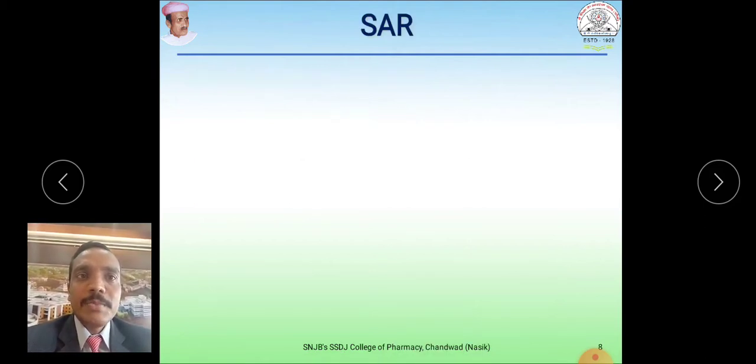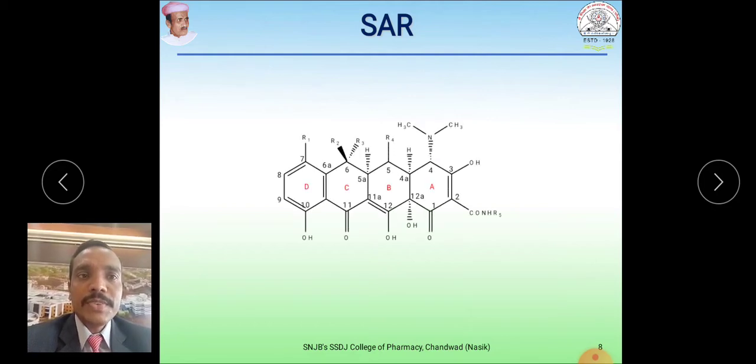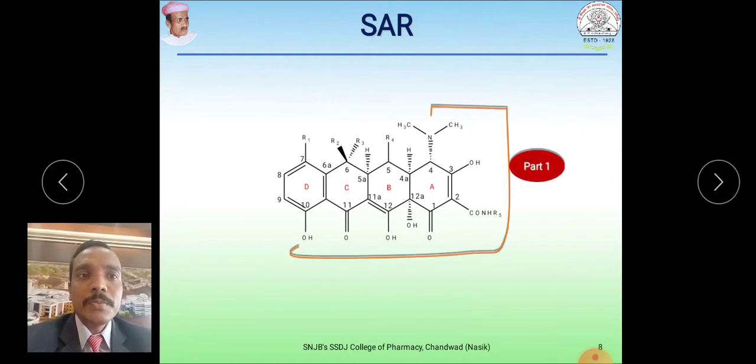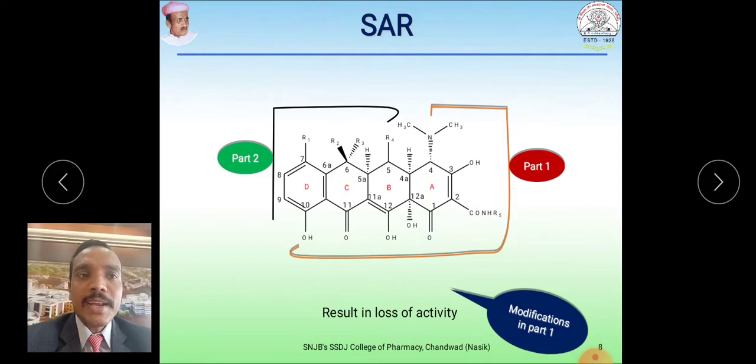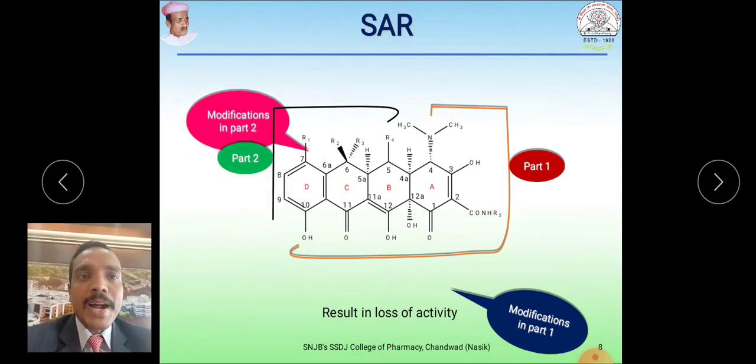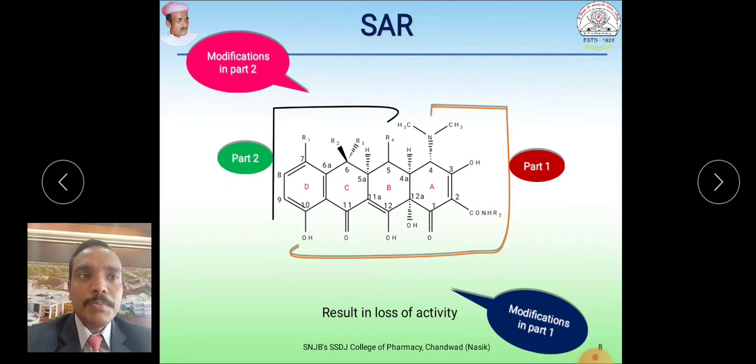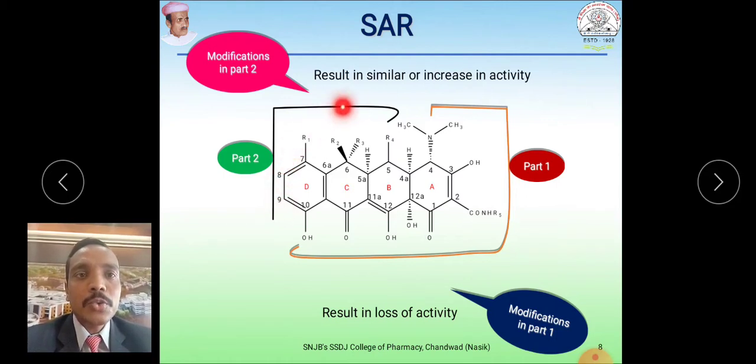Coming to the next part, chemistry and SAR of the tetracycline. This is the structure of tetracycline, which consists of two main parts, part 1 and part 2. If we carry out modification in part 1, that results in loss of activity. If we carry out modification in part 2, that results in increase in activity or maintains the activity. So this is part 2 and this is part 1.